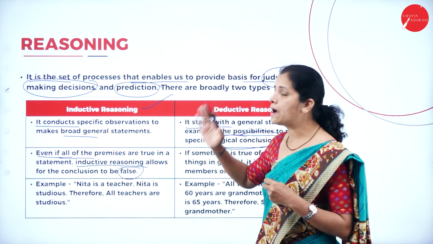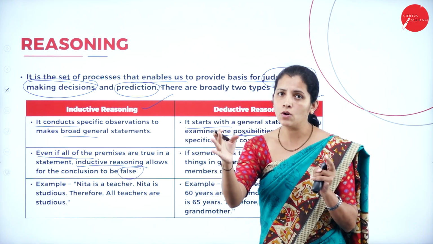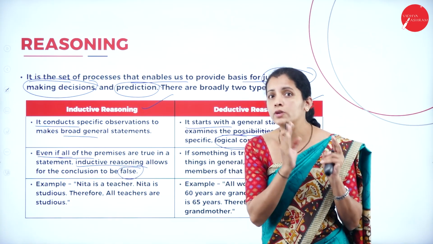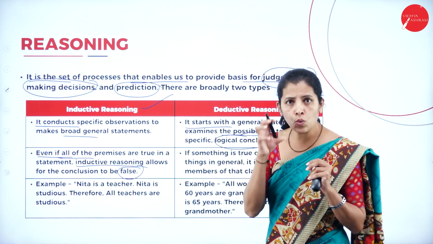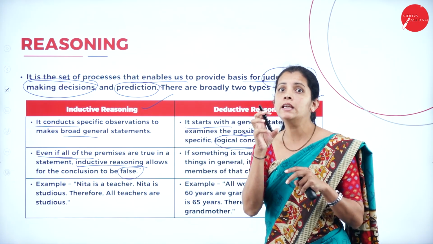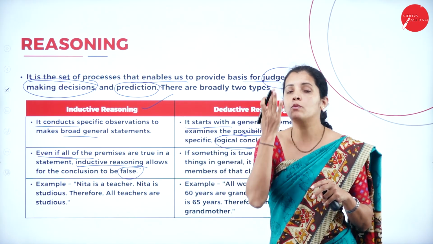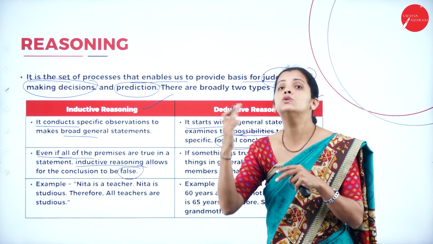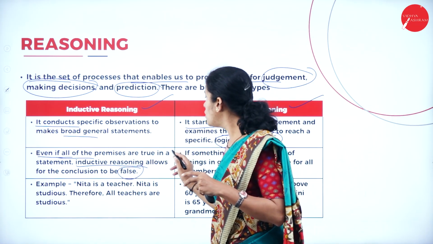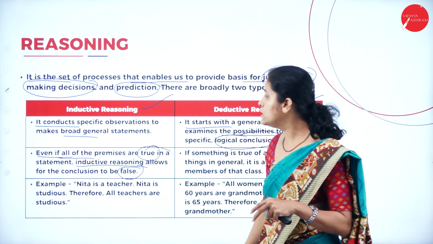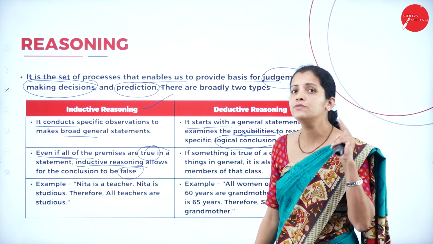That means if I am having 1, I am going to write the inverse of 1, that is 0. If I am having 0, then I am going to write the inverse, that is 1. So here if I am having a true value, I am going to write the result false, and if I am having a false value, I am going to write the result true. Just inverse. So it is mainly based on the true value, and if I am having a true value, what is my conclusion? That is false.